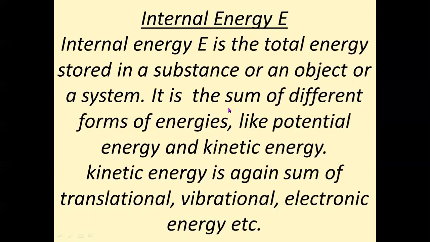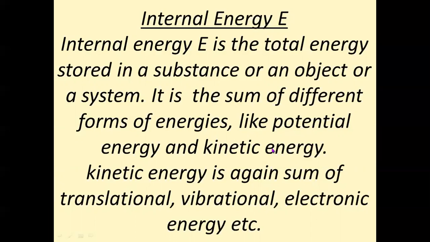And you know, total energy is the sum of different forms of energies. It will be the sum of potential energy and kinetic energy.